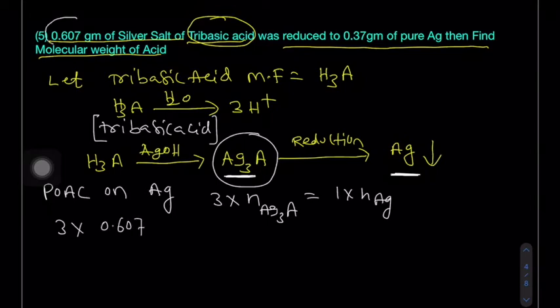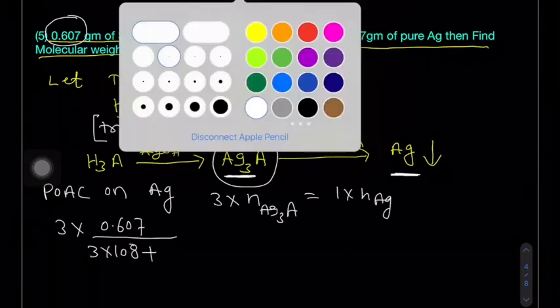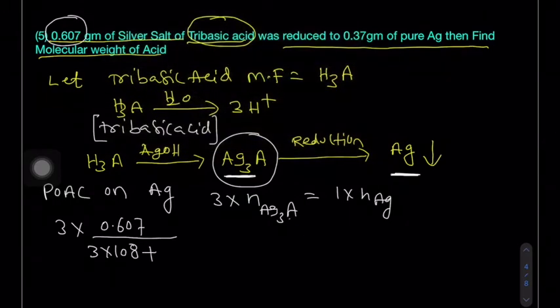0.607 in this question, divided by what is the molar mass here? Molar mass is the sum of the atomic masses. So 3 into silver atomic mass, we know 108, plus there is another term, an anion, A with a negative charge, this is A3 minus.